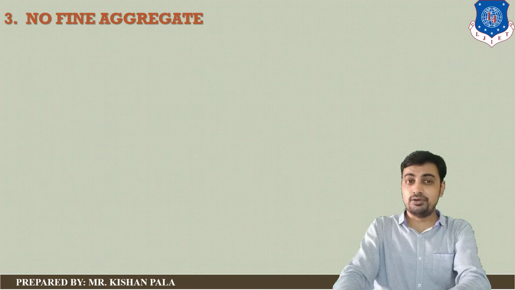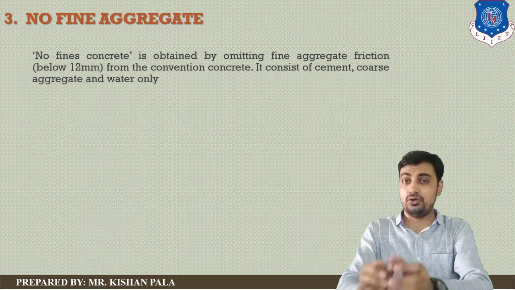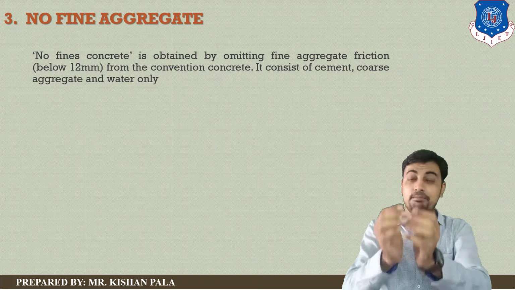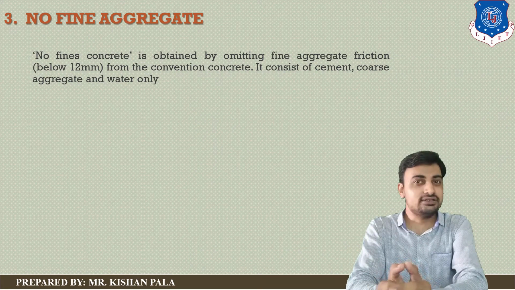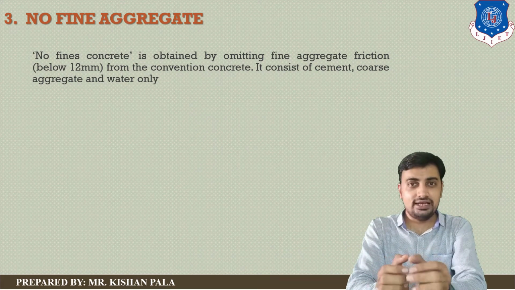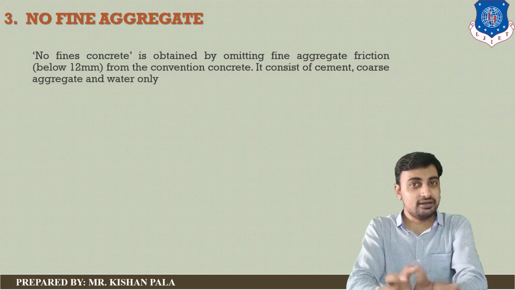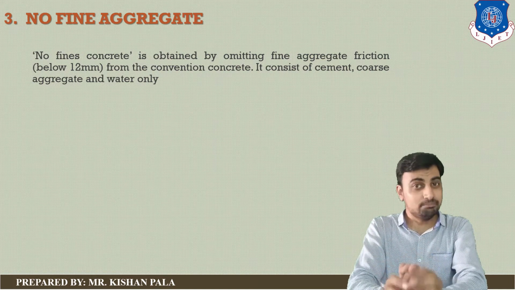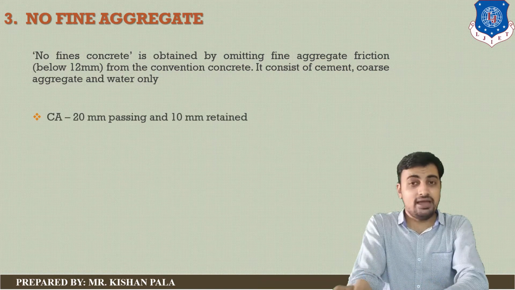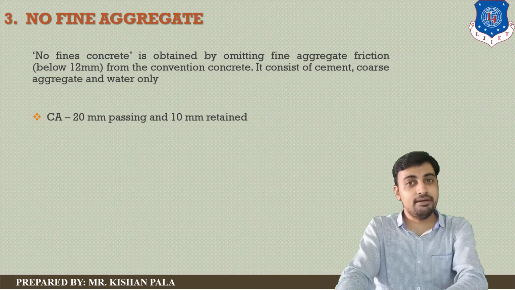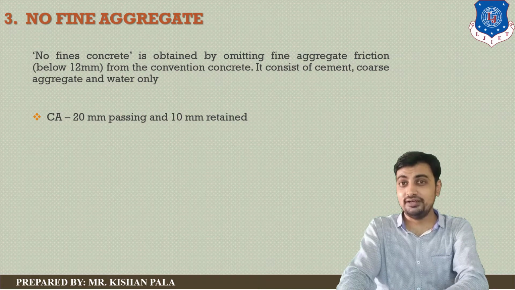Now let us discuss no fines concrete. No fines concrete is obtained by omitting the fine aggregate fraction below 12 mm from conventional concrete. In short, we eliminate the fine aggregate in this type of concrete, and we are using cement, coarse aggregate and water, with coarse aggregate between 10 to 20 mm, which means 20 mm passing and 10 mm retained.